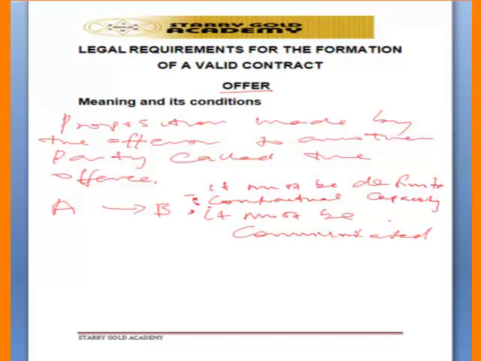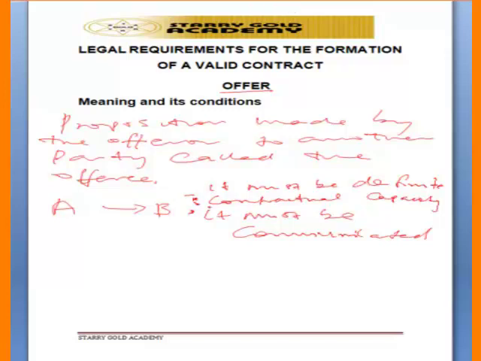So these are the conditions an offer must fulfil. So it must be definite, it must come from somebody that is having contractual capacity, and also it must be communicated to the offeree. So the offeror is the one making the proposition to the offeree. So that is the definition of an offer.